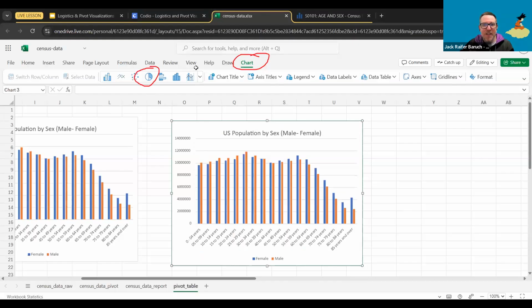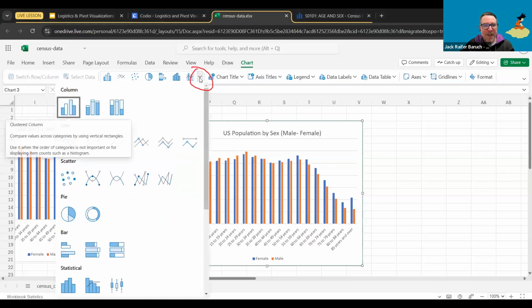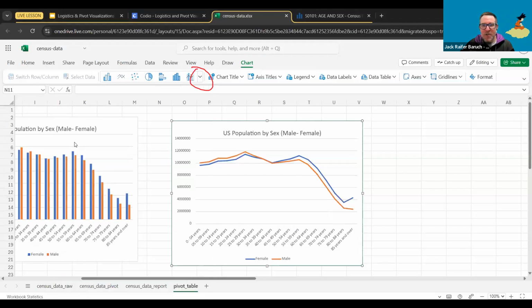Let's pick a line chart. So we're going to click on this little arrow over here. Open it up. And here's my line chart. So I'm going to transform it into a line chart. That looks a lot better. So again, once you have a chart done, you can just transform it into something else without any issues.